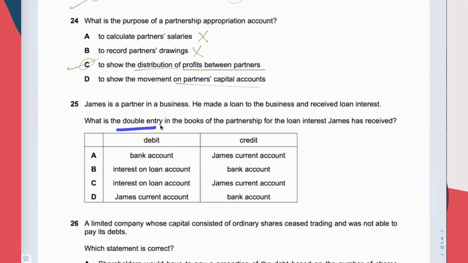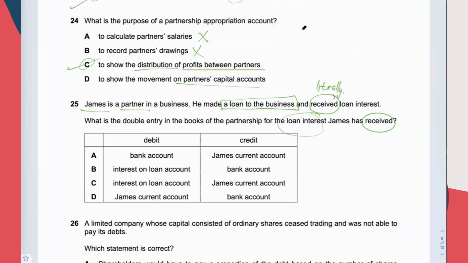What is the double entry in the books of the partnership for loan interest James has received? Okay. This is a question that many students will make mistake for. They say that the loan interest has been received by James. Okay. They say James is a partner. He made a loan to the business and received loan interest. They say that he literally received the loan interest.